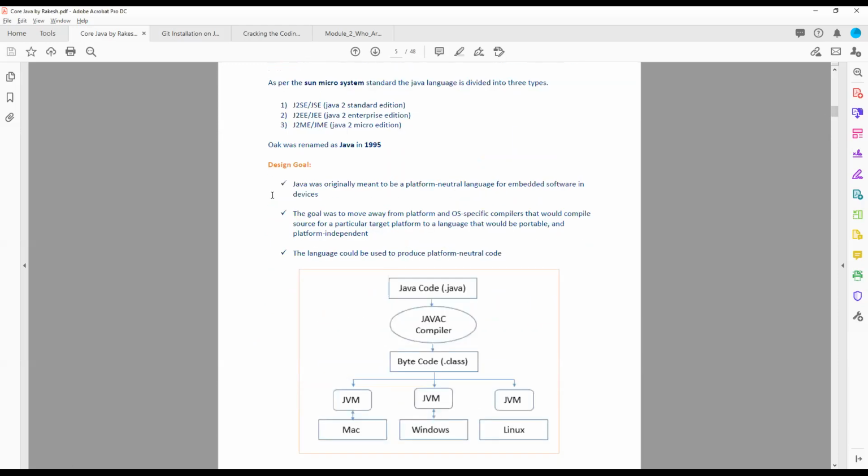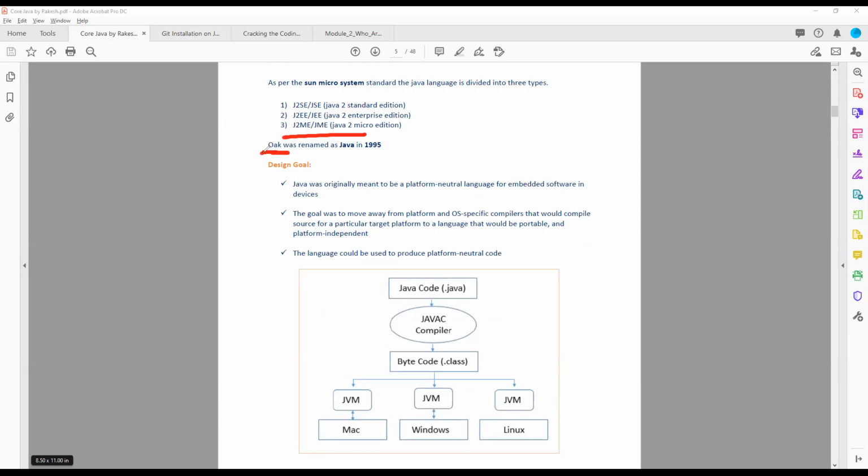So you already know what J2SE or JSE is, and what J2EE is, Java 2 Enterprise Edition. And J2ME or JME is Java 2 Micro Edition, Mobile Edition, whatever people say.